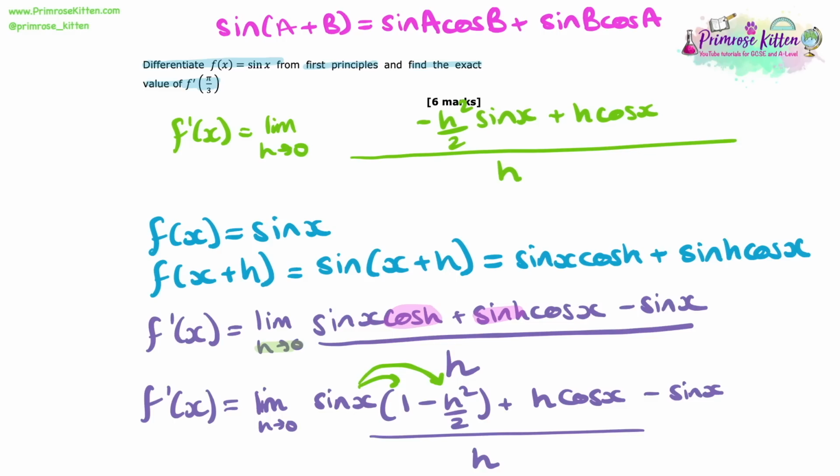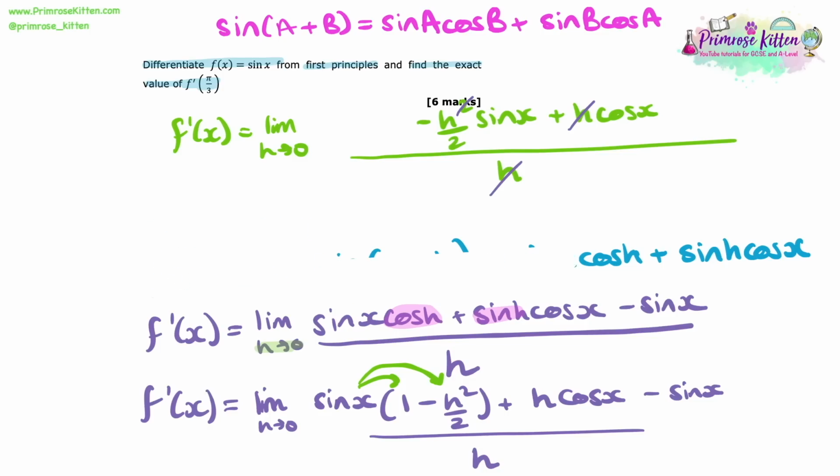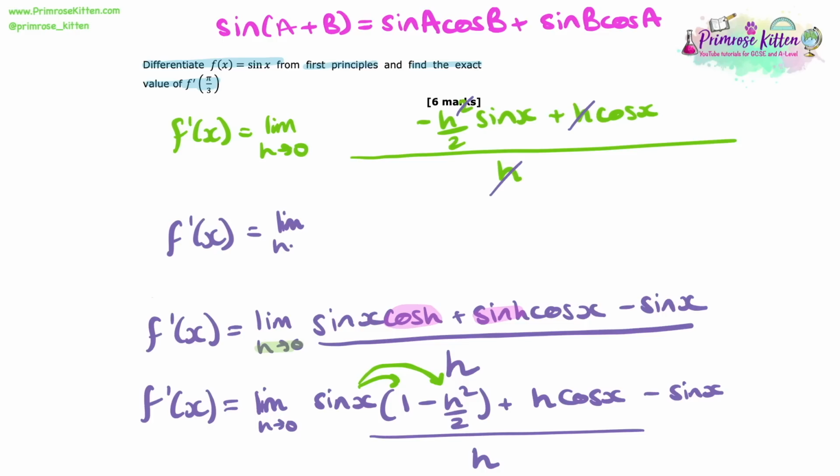If I divide minus h squared over 2 sine x by h, then I'm left with just minus h over 2 sine x. And if I divide h cos x by h, I'm just left with cos x. So that has simplified there really nicely. So here we have that f dash x equals, in the limit where h tends to 0, minus h over 2 sine x plus cos x. So we've gone as far as we can now.